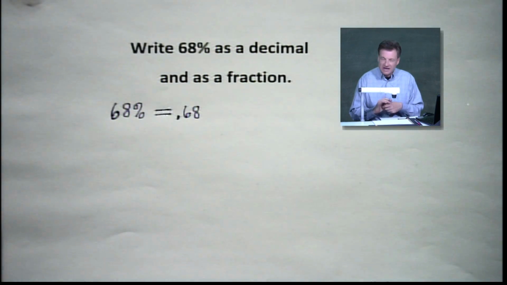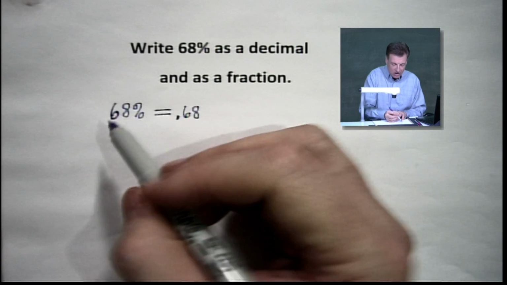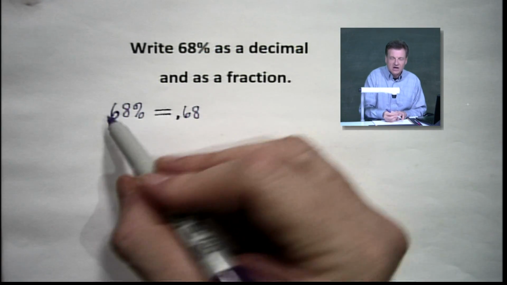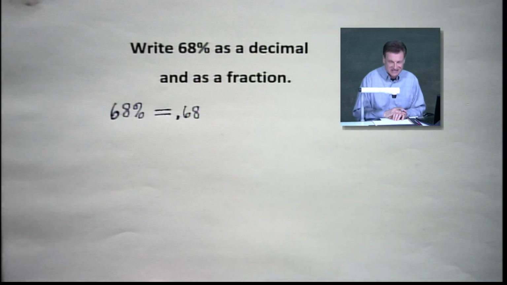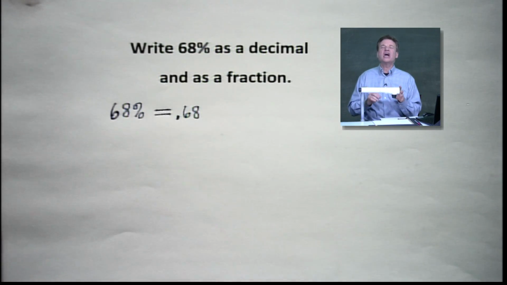Simply stated, and I'm going to make it as easy as possible here, because this does represent hundredths, we're going to simply move that decimal two places. It was right there, we move it over to where it will be in front of the 6, all right? So that's how we deal with that. Now, as I said, that means 68 hundredths.